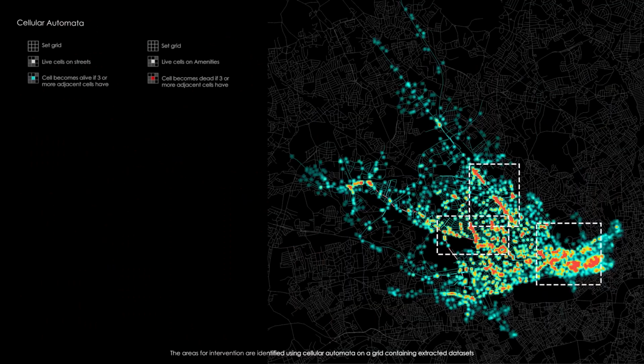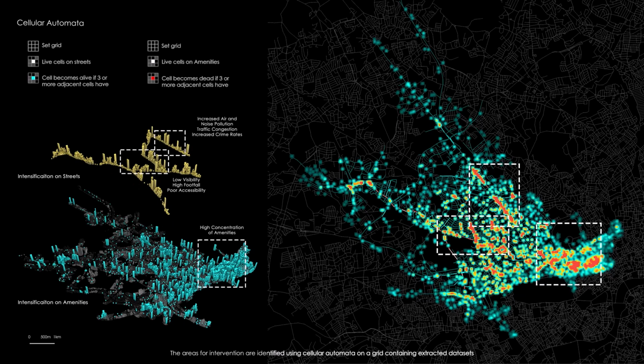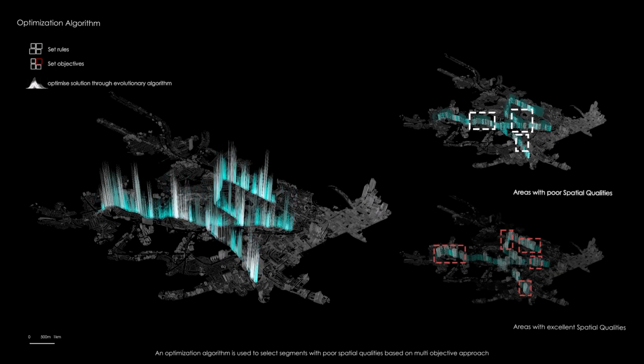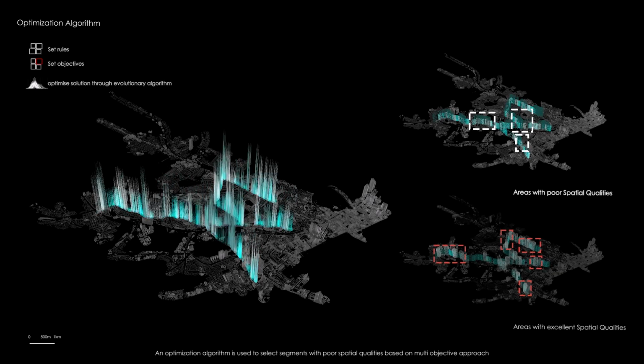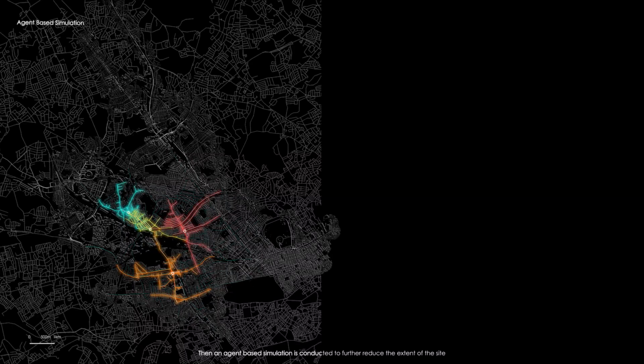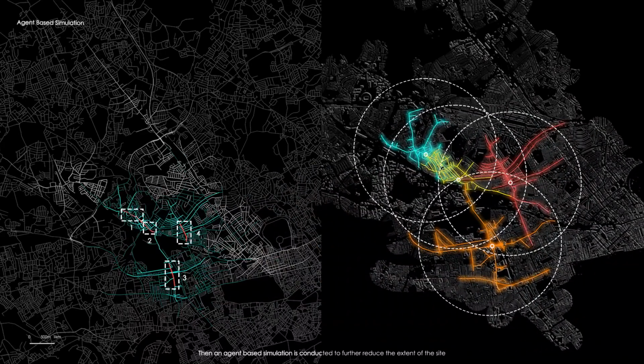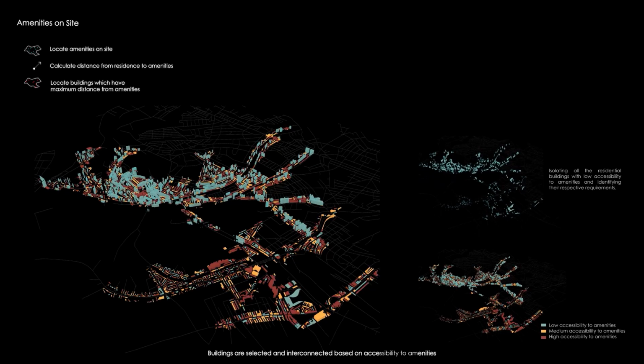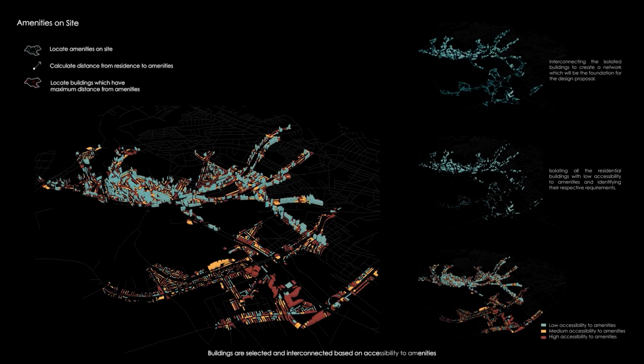The areas for intervention are identified using cellular automata on a grid containing extracted datasets. An optimization algorithm is used to select segments with poor spatial qualities based on a multi-objective approach. Then an agent-based simulation is conducted to further reduce the extent of the site. Buildings are selected and interconnected based on accessibility to amenities in their proximity.